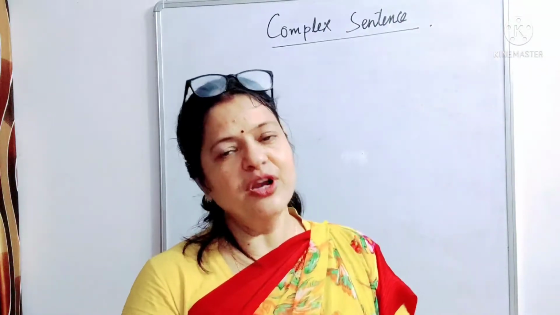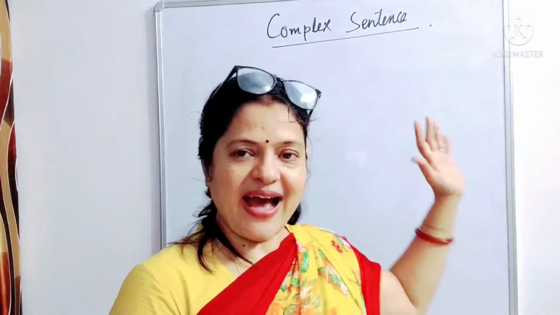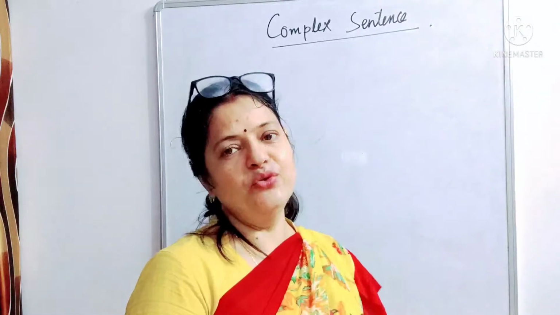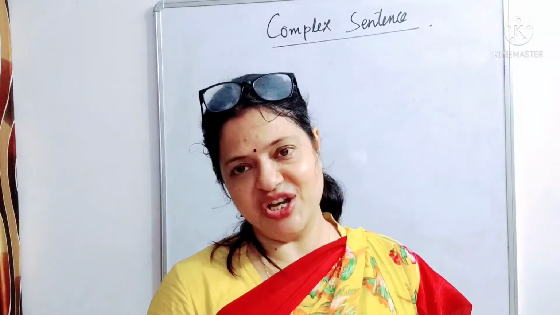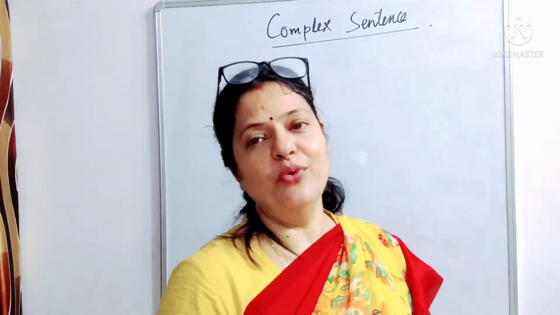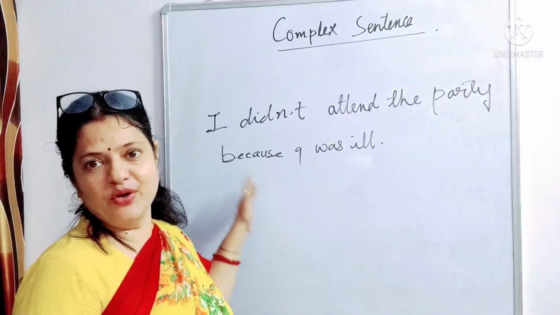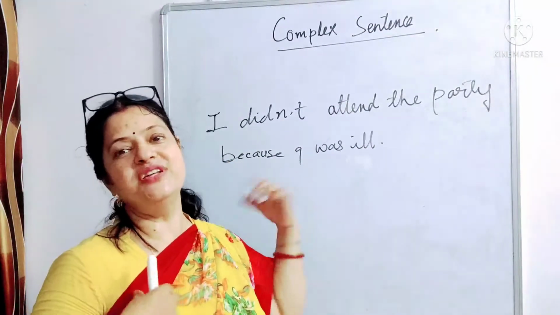First of all, I'm gonna give you an example on the board. You see it, and then I'll tell you what a subordinate conjunction is, and we'll know more about it. I've written an example on the board, so I'll tell you how it works.